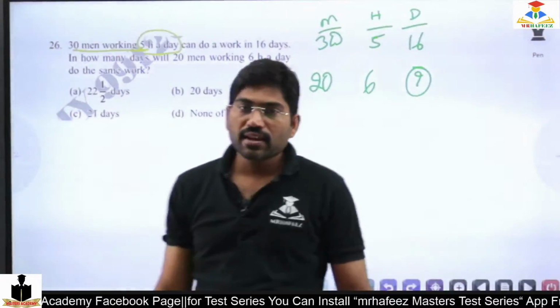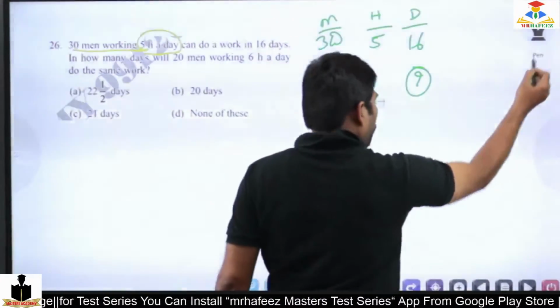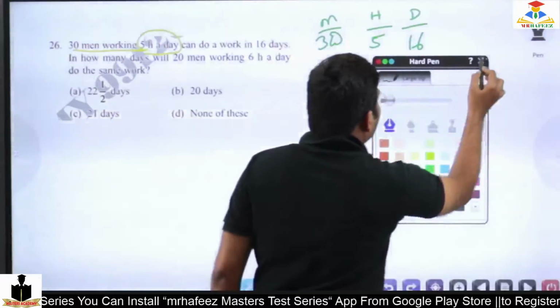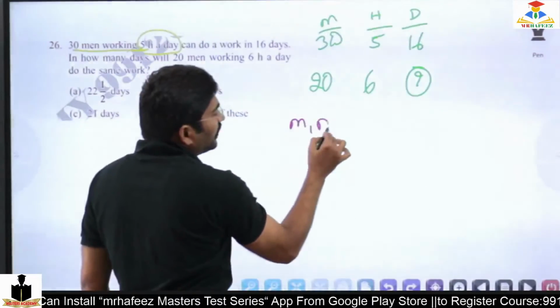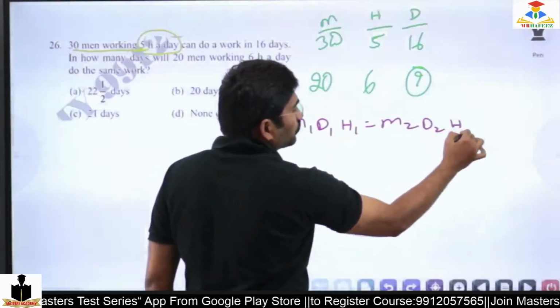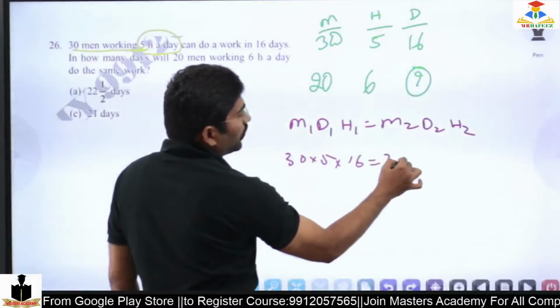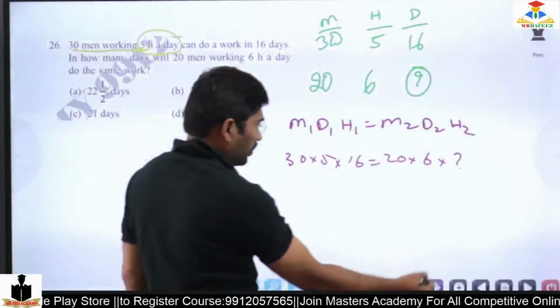So if I just want to calculate, I can use the formula M1 D1 H1 equals M2 D2 H2. So 30 into 5 into 16 equals 20 into 6 into question mark.